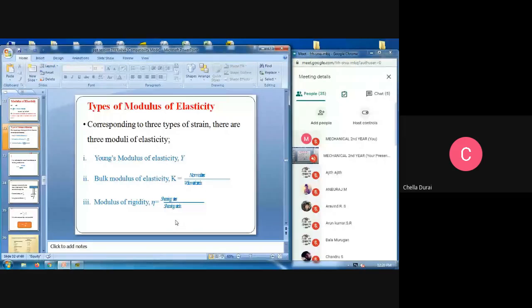Next, there are three types of elasticity according to the strain. First one is Young's modulus of elasticity, that is Y. Bulk modulus of elasticity, that is K. Then modulus of rigidity, which is shearing stress by shearing strain, and Young's modulus is normal stress by strain.